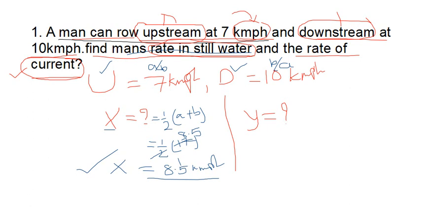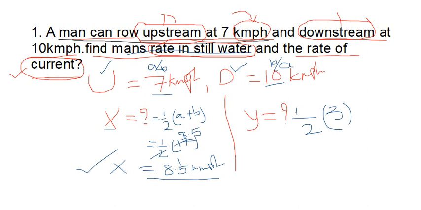Now coming to here, what is the formula? Half into A minus B. A minus B, 7 minus 10 is how much? Minus 3. And next 10 minus 7 is how much? 3. Which should we write, either minus 3 or plus 3? Apply common sense, guys. I explained in the previous lecture only: speed can't be negative. You have to take the maximum number minus the minimum number always, either A minus B or B minus A. Speed can't be in the negative, remember that point. So I can write here 3 only.